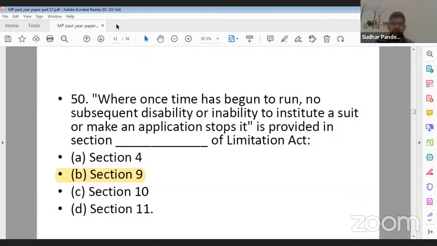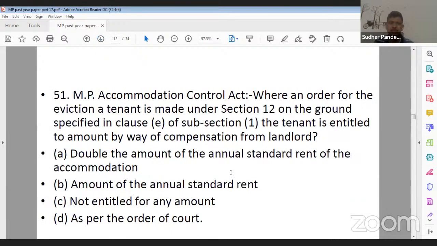Next question, question number 51. Now, this question is from your Accommodation Control Act. The question states: where an order for the eviction of a tenant is made under Section 12 on the grounds specified in clause E of subsection 1, the tenant is entitled to an amount by way of compensation from the landlord.